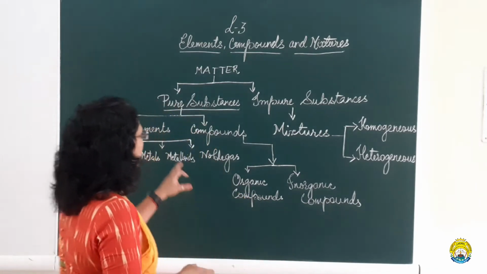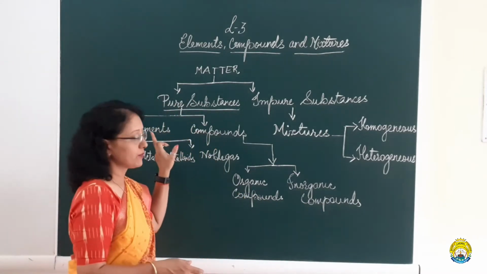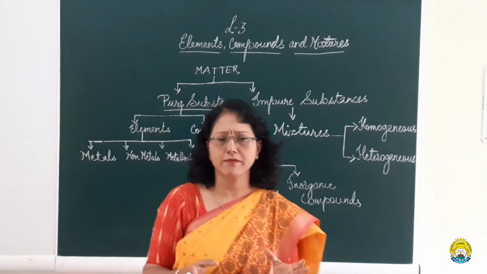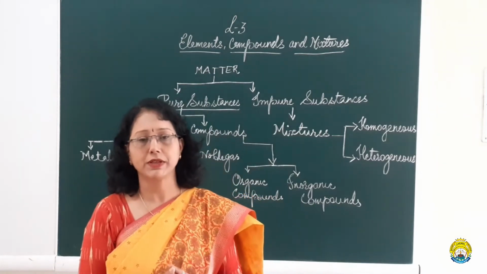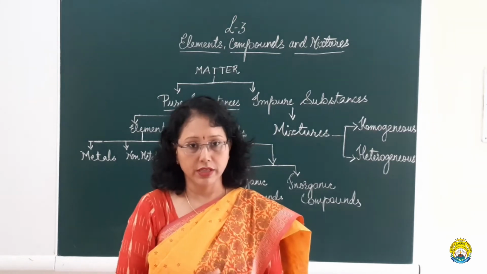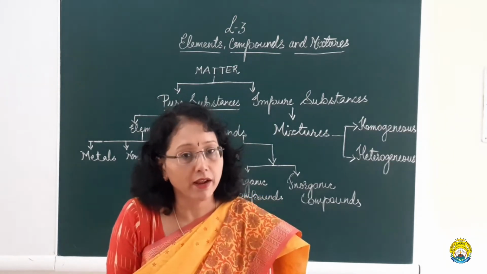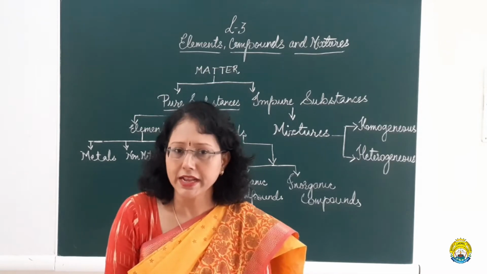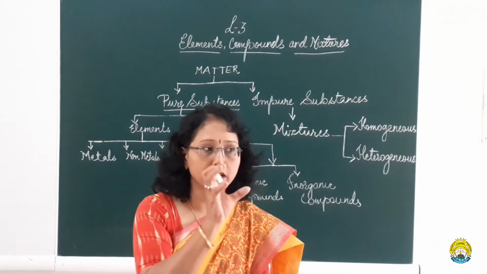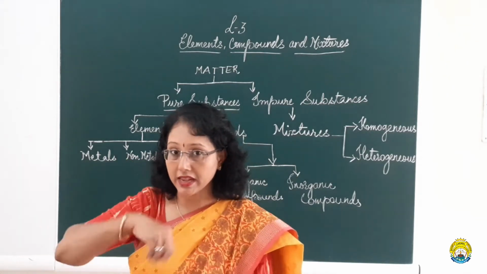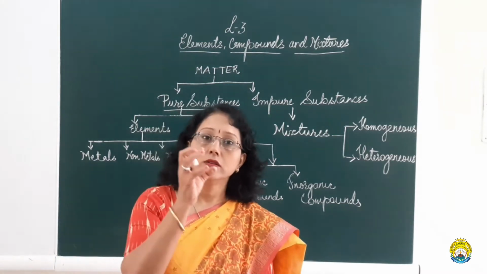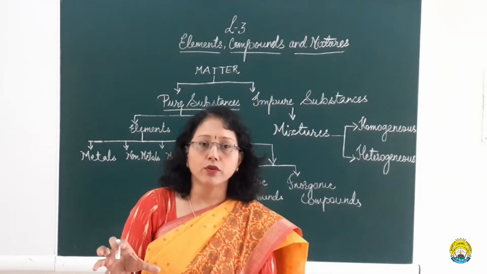Now further, pure substances are of two types. One is elements, one is compounds. We have learned that there are many elements present, around 118 elements in the periodic table, or in the entire universe there are 118 elements. If you classify them, when we see things around us, you say that this is a metal, this is the air that I am breathing, this is a gas that is present, this is the water that is present. So these are one part of the elements.